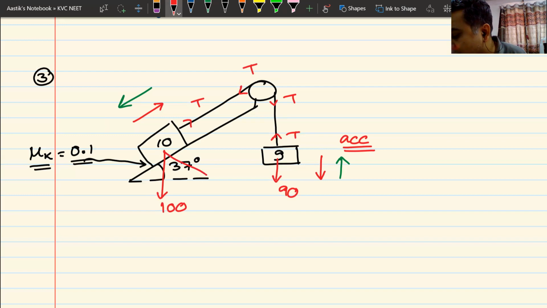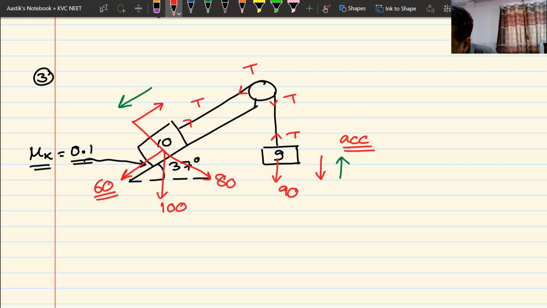This 100 Newton has to be resolved into two components. One will be mg cos theta, 100 cos 37. Cos 37 is 4 by 5, so this will be 80 Newtons. And this would be 100 sin 37. 100 sin 37 is 60. Are you getting me, all of you? 100 sin 37 is 60.